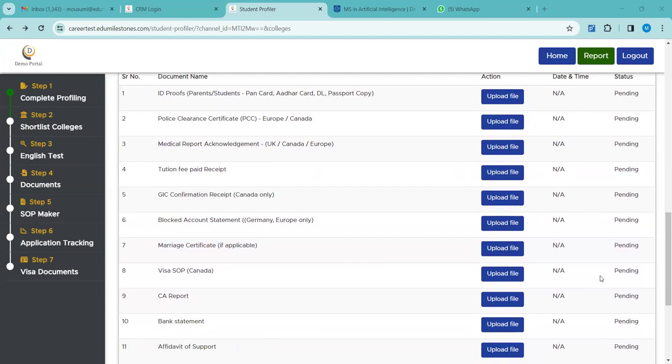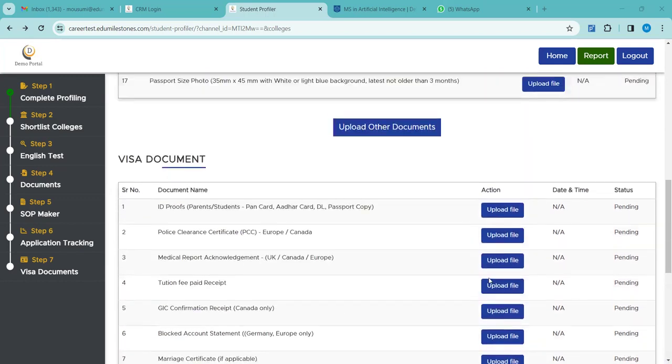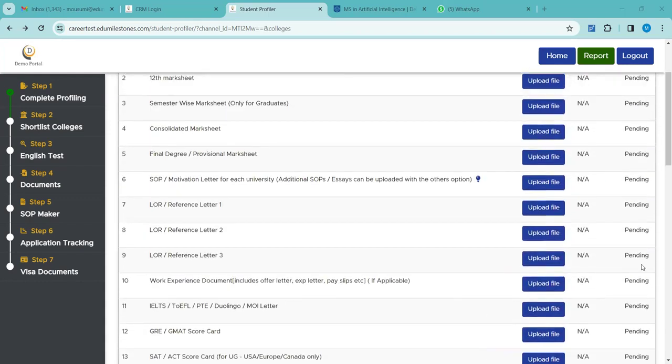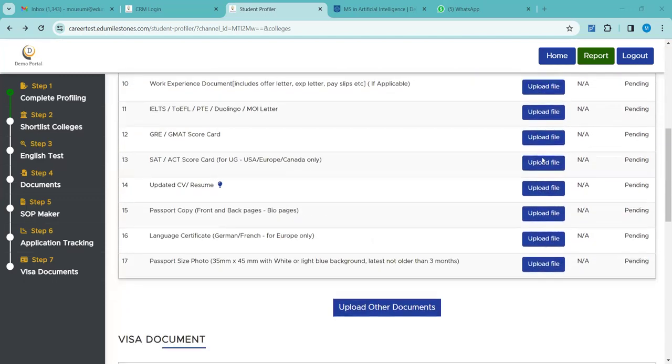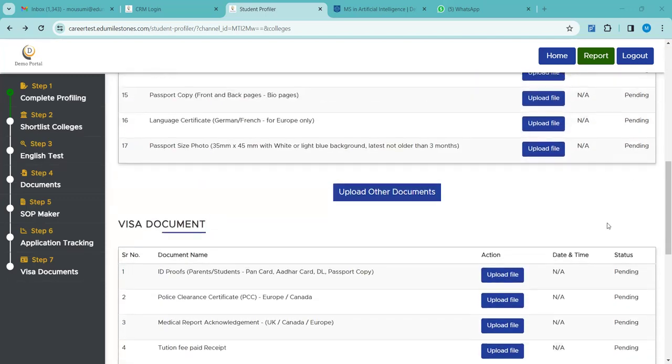Nothing much to go deep into this right now. As I have already mentioned, when the phase comes that the student is ready to apply for their visa, our team will be reaching out and specifying if there are any additional documents required other than the visa part. You will be reached out to with a notification. We will be getting details of the formats and specifics of the required documents. During that time it will be provided and you will be guided. So is this document section clear to everyone?